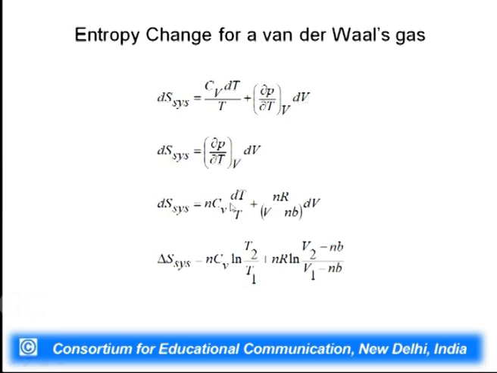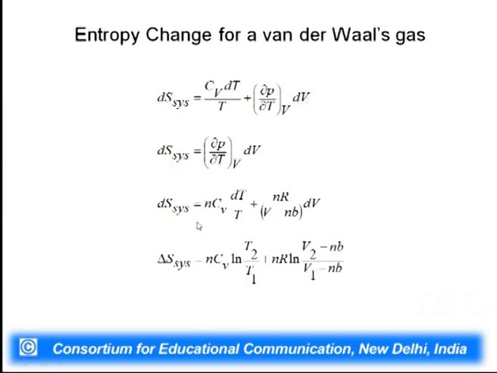Again you see, if you only do heating or cooling, this term vanishes, and you have delta S system is Cv log T2 by T1. But if volume changes, then at constant temperature this term vanishes and you have delta S system is nR log (V2 minus nb) divided by (V1 minus nb).